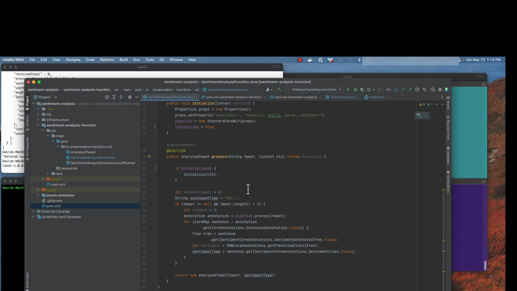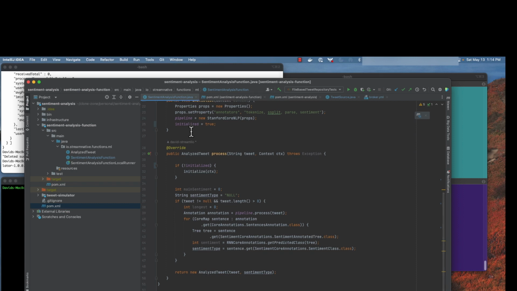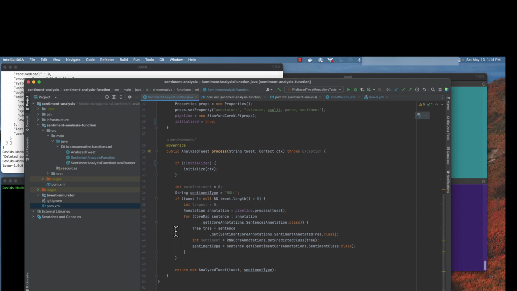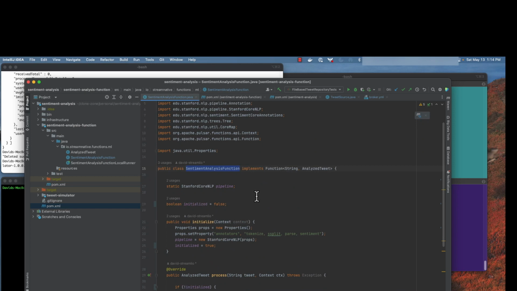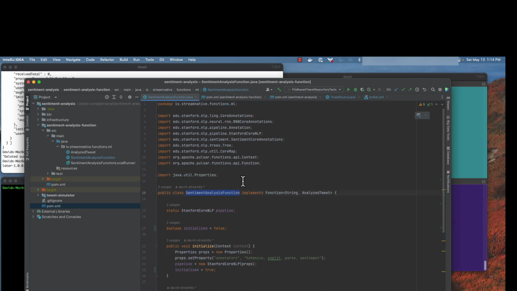Not a lot is going on inside this particular method, but we just want to demonstrate the capabilities, right? So a tweet comes in, the text comes in, and then we leverage this third-party library, this machine learning model, to perform sentiment analysis on it. It calculates a sentiment for us, and as I mentioned before, we return a value that contains the original tweet text along with the calculated sentiment. And this is really it. This is the core of it, but it gives you an idea of what can actually be done.